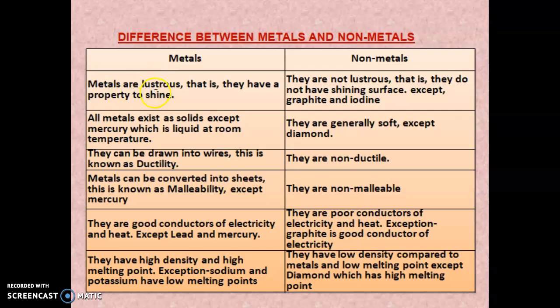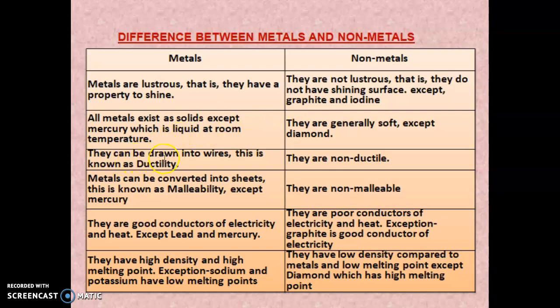Metals are lustrous, that is, they have a property to shine, whereas non-metals are not lustrous, that is, they do not have a shining surface, except graphite and iodine. All metals exist as solids except mercury, which is liquid at room temperature. Non-metals are generally soft, except diamond.